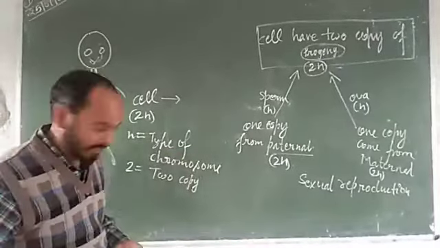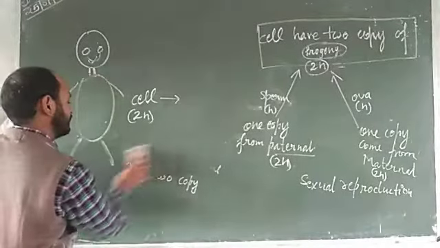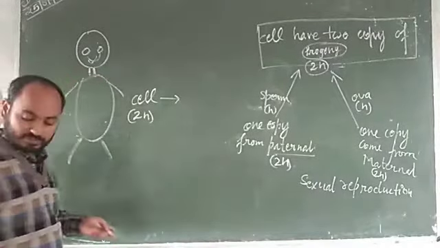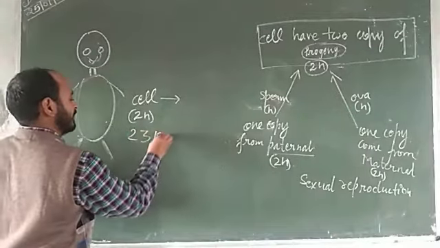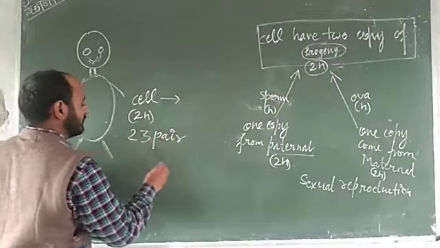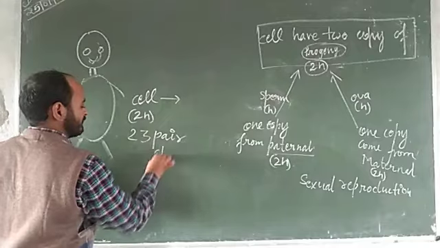It means in human beings, in a single cell, 23 pairs of chromosomes are present.